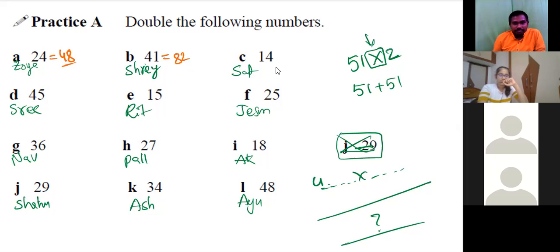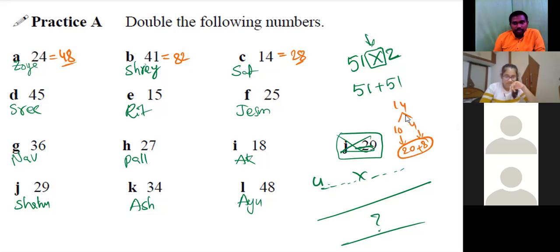Satvik. Yes, sir. Sir, 14 plus 14 we can take as 14 plus 10 plus 4, sir. So the answer will be 28. 28. Very good. So see, what we are doing here is 14. We are splitting into 10 and 4. We are doubling this number, getting 20. We are doubling this number, getting 8.